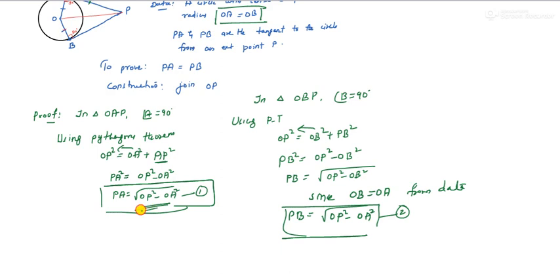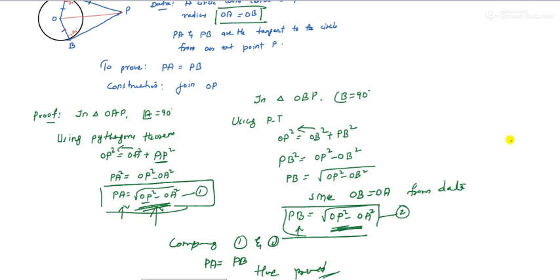The RHS of both of them are equal, correct? Comparing equations 1 and 2, we can say that PA is equal to PB, because their RHS are equal. OP square minus OA square, here also OP square minus OA square. It means PA is equal to PB. Hence proved.